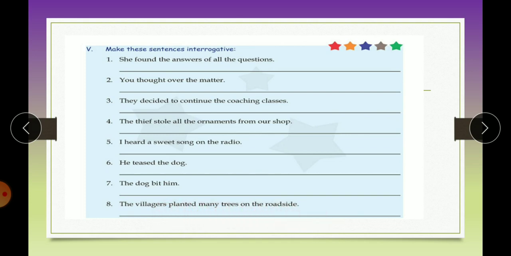Question mark. So every time when you are using did, you have to change the verb to the first form and frame the question. And after framing the questions, you have to write here in the space that is given below and end all the questions with the question mark.